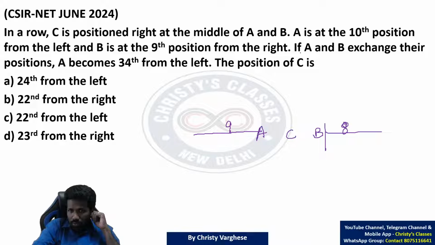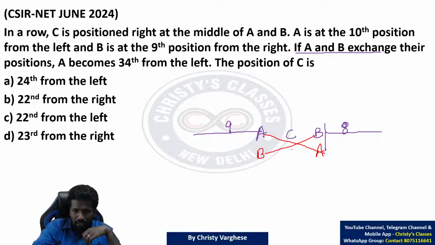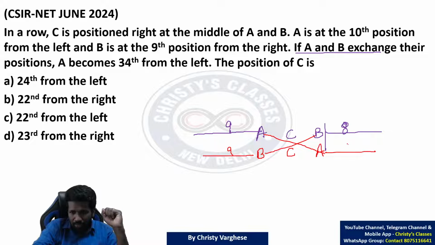Now, this is a standard type of question asked from this chapter. A and B exchange their position. मतलब initially position ऐसा है, exchange करने के बाद क्या होगा? B will sit here and A will sit here. They are exchanging their positions like this. B will be still at the center of B and A itself. मतलब अभी B के पहले 9 people है और A के बाद 8 people है.